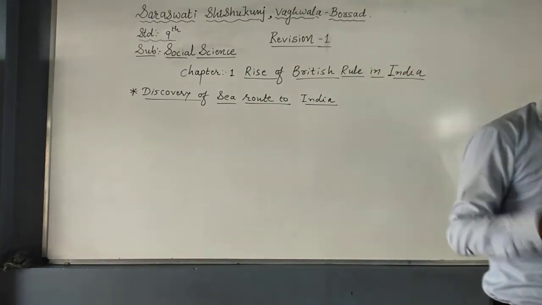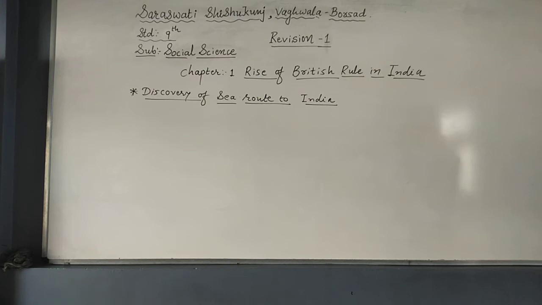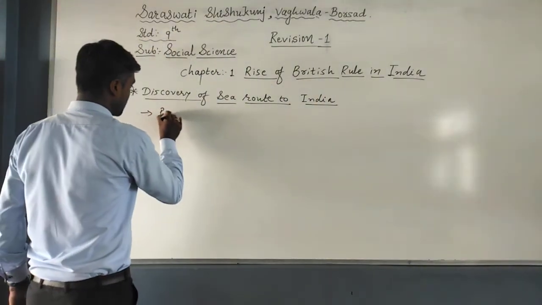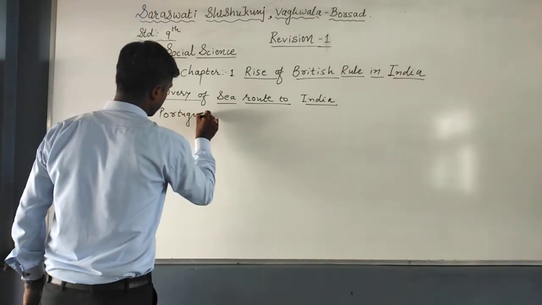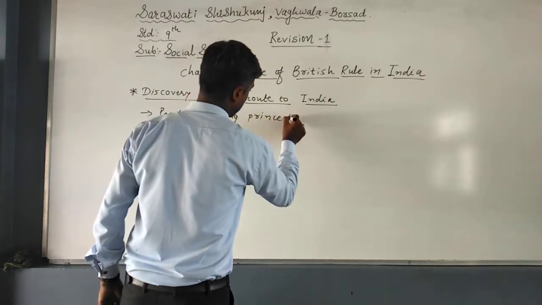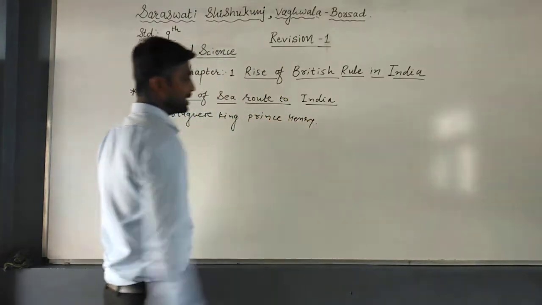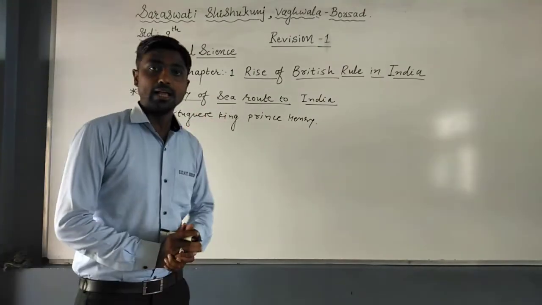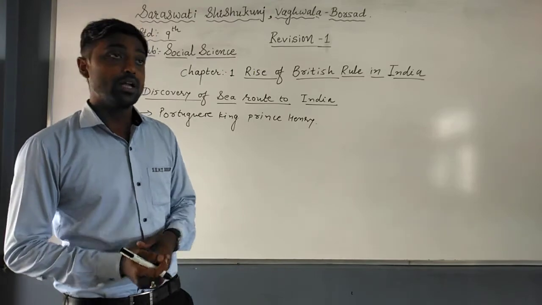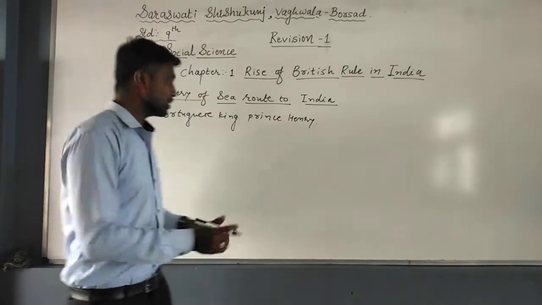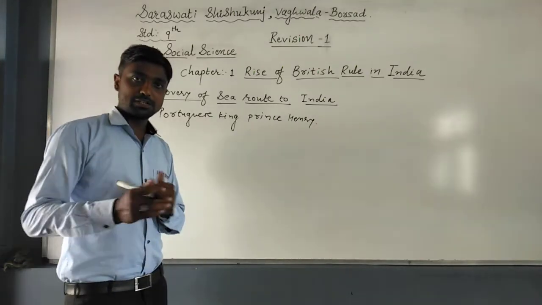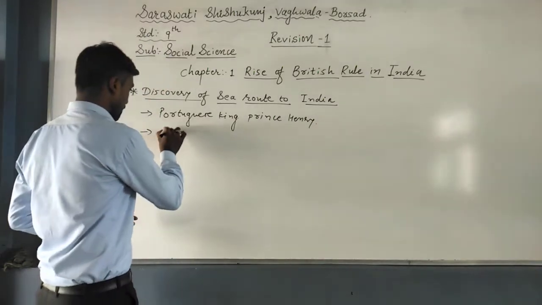So first of all, Prince Henry, if you remember the name, it may be asked in the objective. Portuguese King Prince Henry gave the economic assistance to find the sea route to India, and so many explorers, great and brave people, tried to find the sea route to India. Among them, the first one is Bartholomew Dias. Please remember the name, I will write it on the board, because it may be asked in the objective portion also.